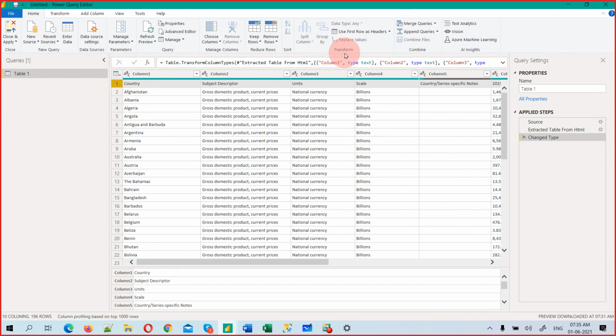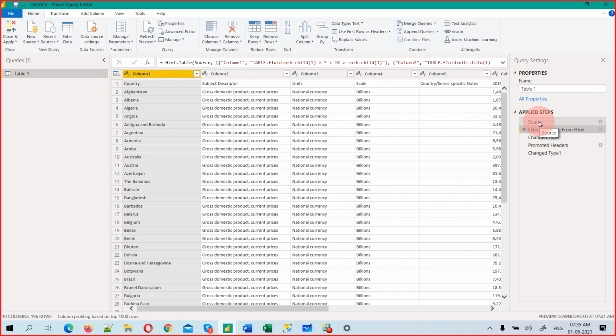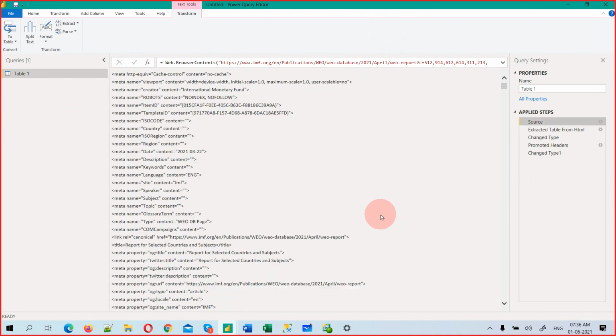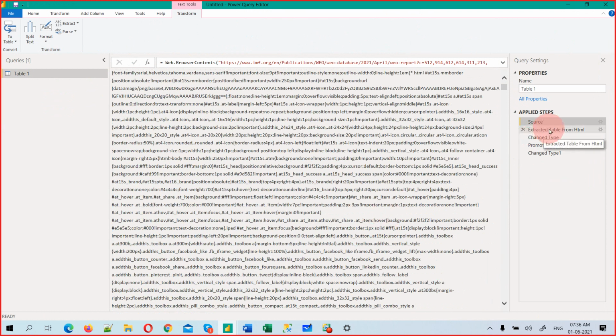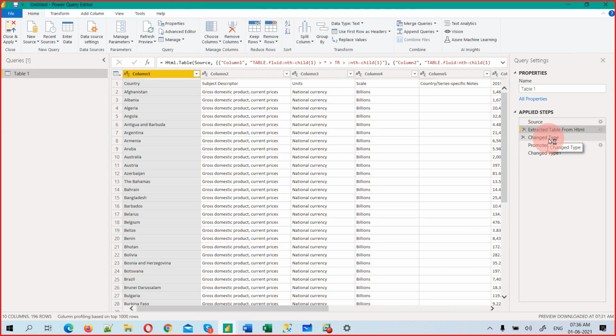There's an option in the transform group called use first row as header under home. Use this. See, the applied step is applied. Now the header has happened. Before that, a lot of steps were created. This is the source we have connected, and that HTML became a table here, and the table will change the data type based on its understanding of the top 200 rows. It will change the type.